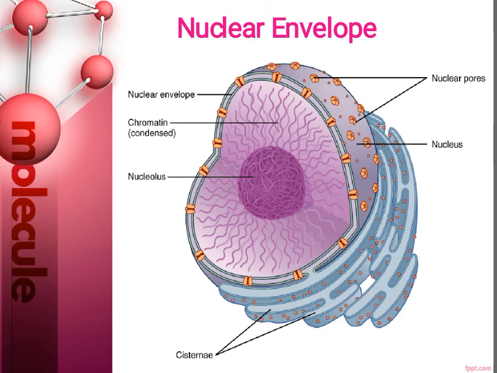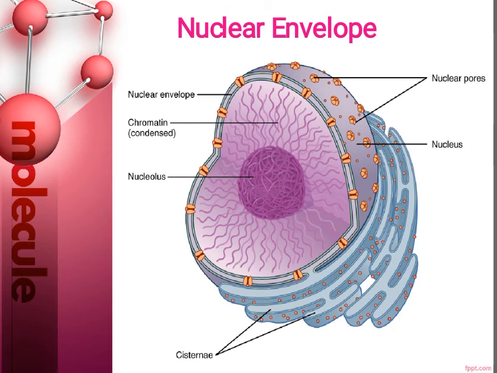The inner surface has a protein lining called the nuclear lamina, which binds to chromatin and other nuclear components. During mitosis, or we can call it cell division, the nuclear envelope disintegrates but reforms as the two cells complete their formation and the chromatin begins to unravel and disperse. So this is the information about the nuclear envelope.